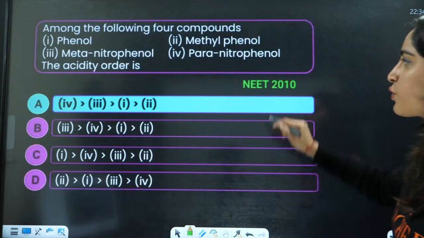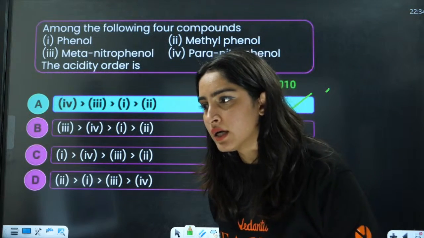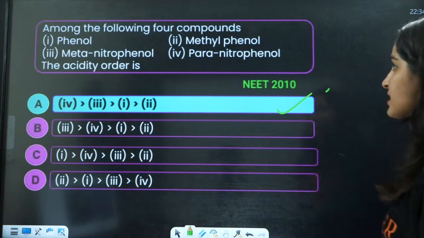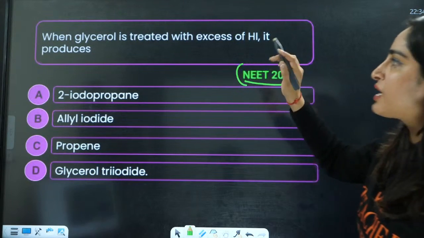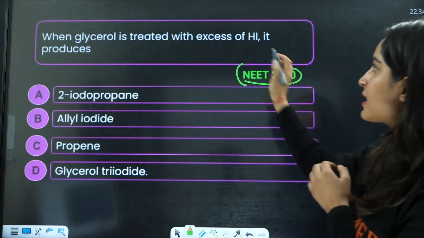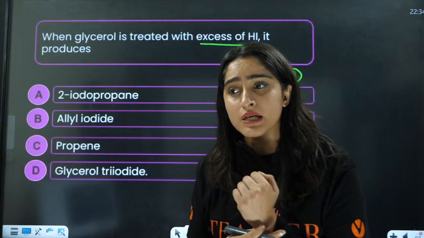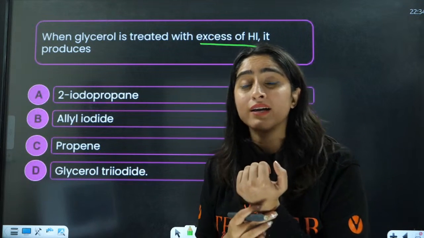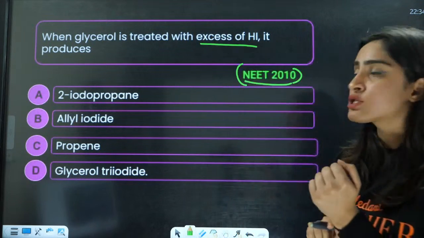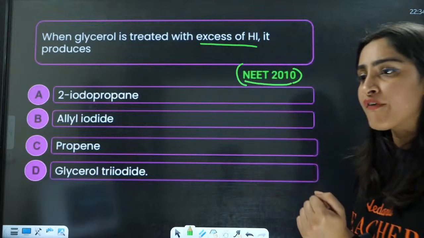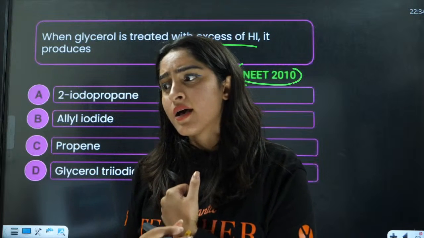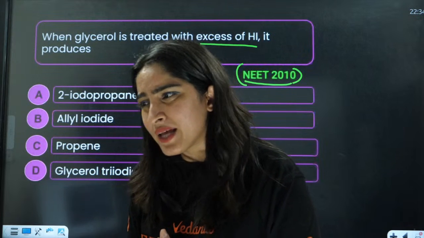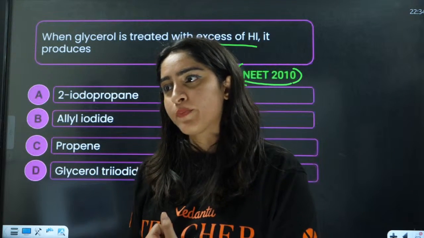Okay, A is going to be the right answer here. Perfect. Next is the NEET 2010 question. When glycerol is treated with excess of HI, it produces. With excess of HI, everybody, A should be the correct answer. Very good. One more para, please. What do you mean by one more para product?